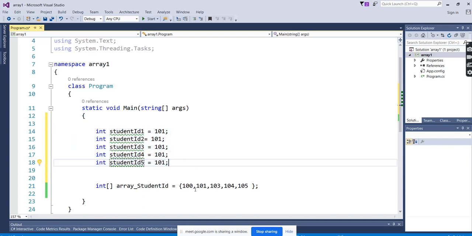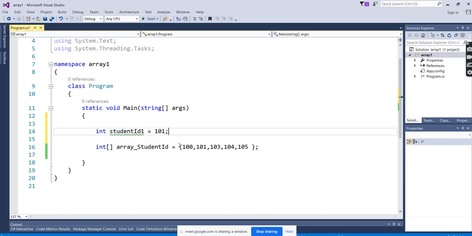So here there are 5 values, 5 IDs I'm trying to store. It's not that much of a problem to create 5 separate variables. I think I can manage with 5. But when you're working with dynamic numbers, like 50 or 100, when the number increases, you cannot create that many variables. You cannot create 50 variables for storing the IDs. It's bad programming. So for that reason, they have introduced arrays.